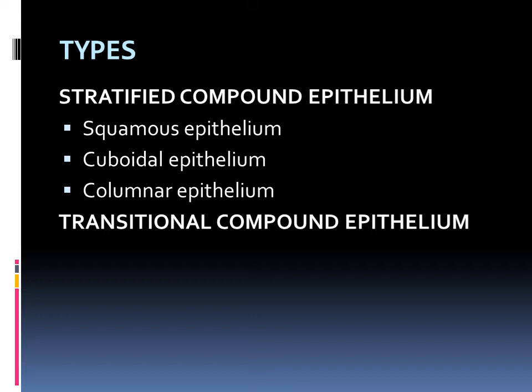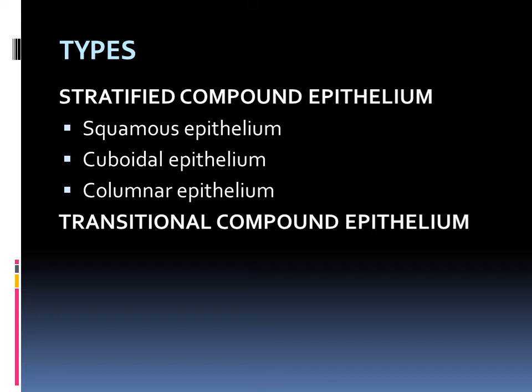Okay. So based on the shape, this stratified compound epithelium is again classified into three types: squamous epithelium, cuboidal epithelium, as well as columnar epithelium. Can you differentiate? Already for simple epithelial tissue we also said squamous, cuboidal, columnar as well as pseudostratified. But here the same types are given based on the shape. There only a single layer will be there, but here the same shapes have many layers. That is the difference.